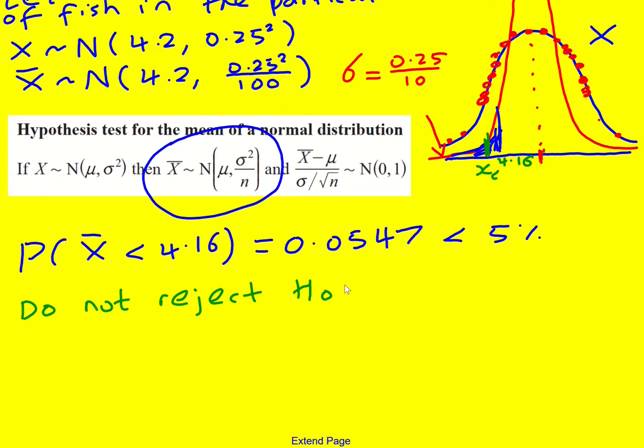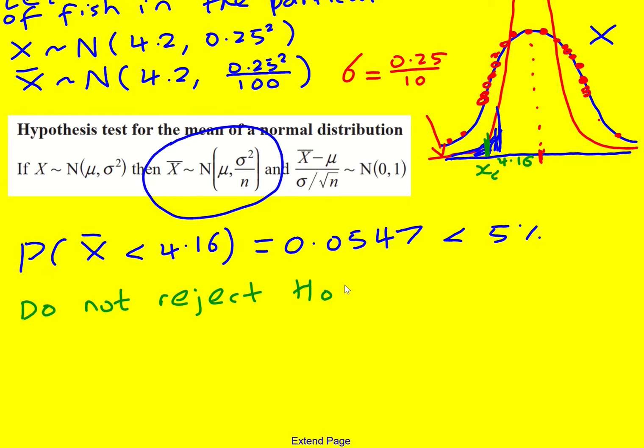If the probability was say 0.1%, then there's not much chance of that happening given that the mean was 4.2. So it's probably that our original assumption wasn't true, and that's why you reject when it's lower than the significance level, but do not reject if it's above.